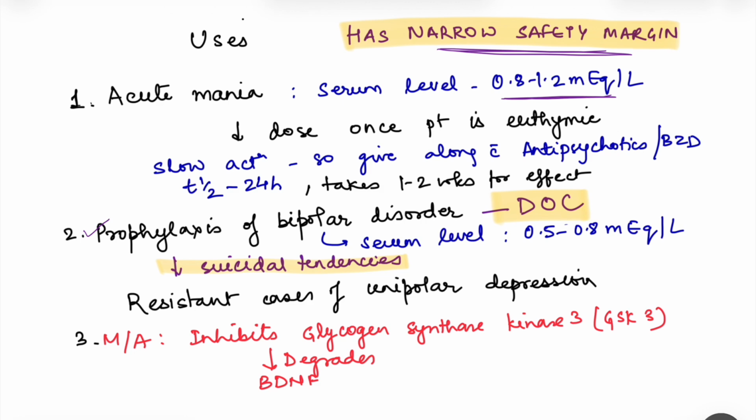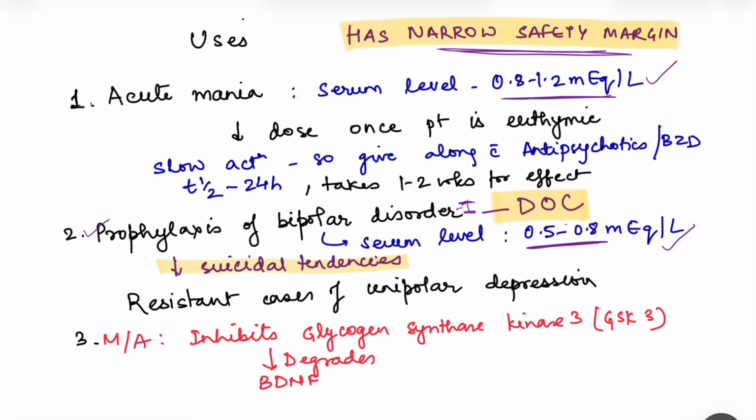For prophylaxis of bipolar disorder, where it is the drug of choice, which I told before, bipolar disorder 1, the serum levels are between 0.5 to 0.8 milliequivalents per liter, and this is important for you to remember. Because if the levels go above 1.5 milliequivalents per liter, we start getting lithium toxicity, right?